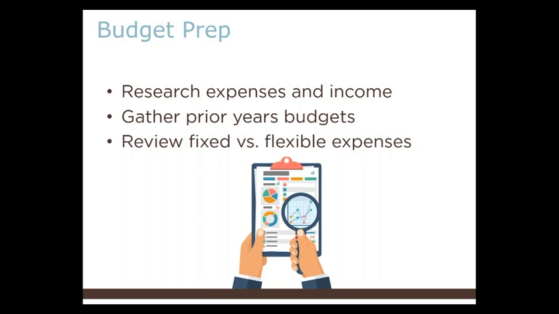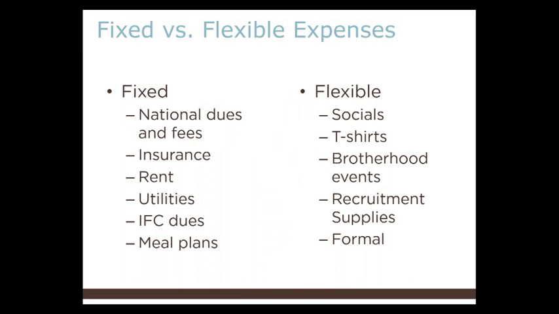Now that you've finished prepping for your budget, you're ready to build your budget draft, starting with budgeting your expenses. Review fixed versus flexible expenses. Budget your fixed expenses first. These are the things that are expected to stay in good standing and debt-free.